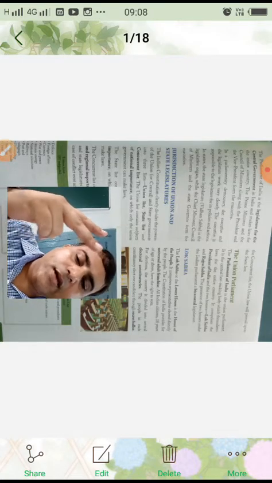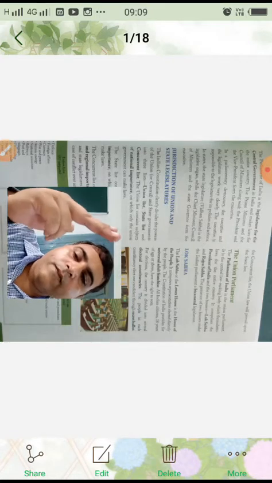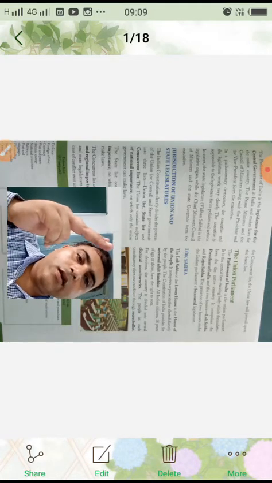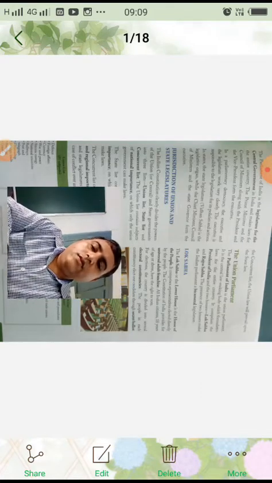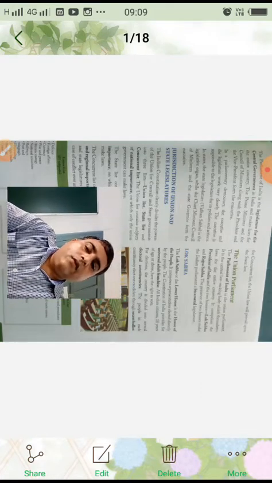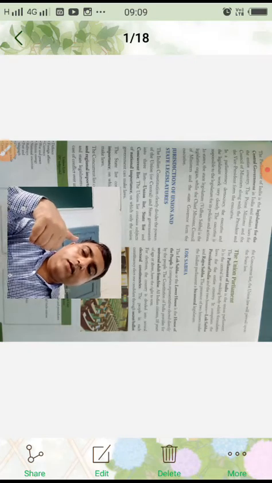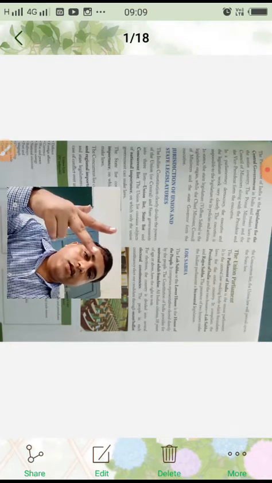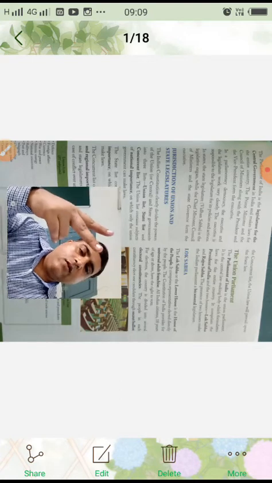The union list contains subjects of national importance on which only the union government can make laws. Okay, so what is given: the Indian Constitution clearly divides the power of the union and the state governments into three lists. And which are these three lists? Union list, state list and concurrent list.